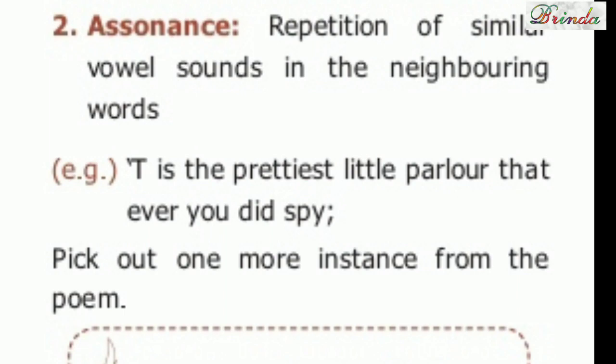Assonance means repetition of similar vowel sounds in neighboring words. First one, consonance, means consonant sound repetition. Now assonance means vowel sound repetition. For example, it's the prettiest little parlor that ever you did spy. Pick out one more instance from the poem.